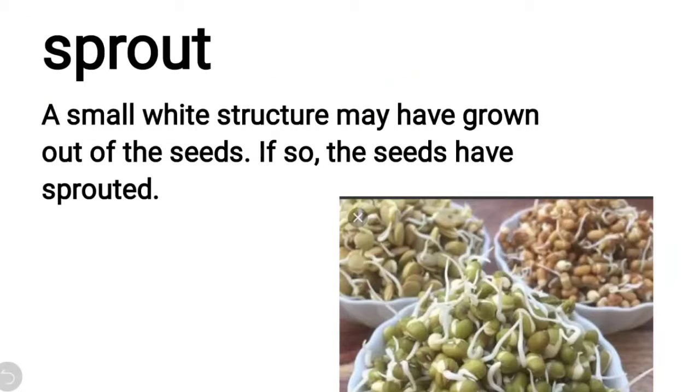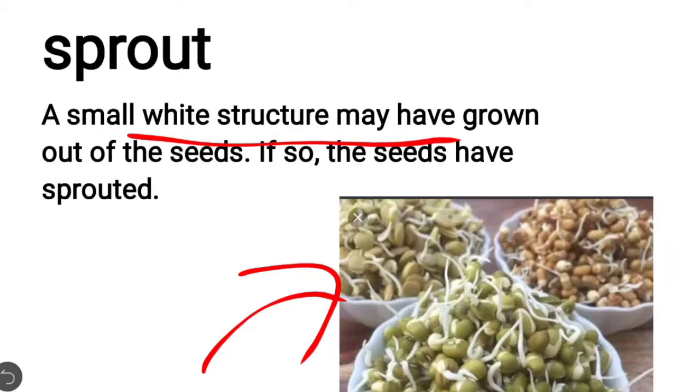Here a small term is included, that is sprout or sprouting. What it means is that when you soak seeds in water for some hours, like 5 or 6 hours, they swell up. It means they absorb the water, and after keeping them for 10 or 12 hours, depending on the type of seed, a white structure comes out.